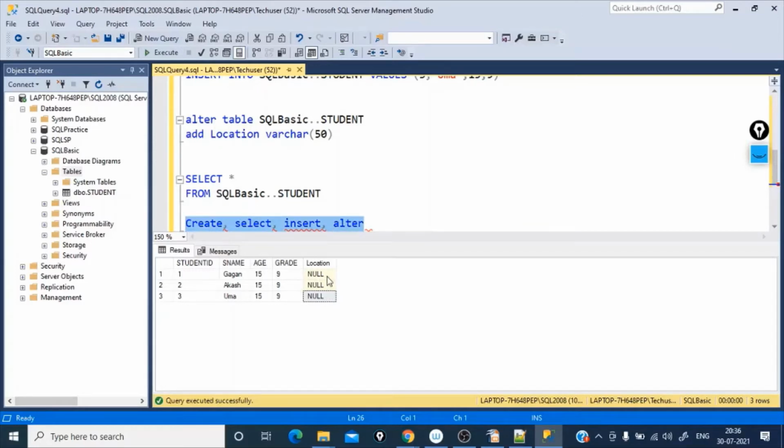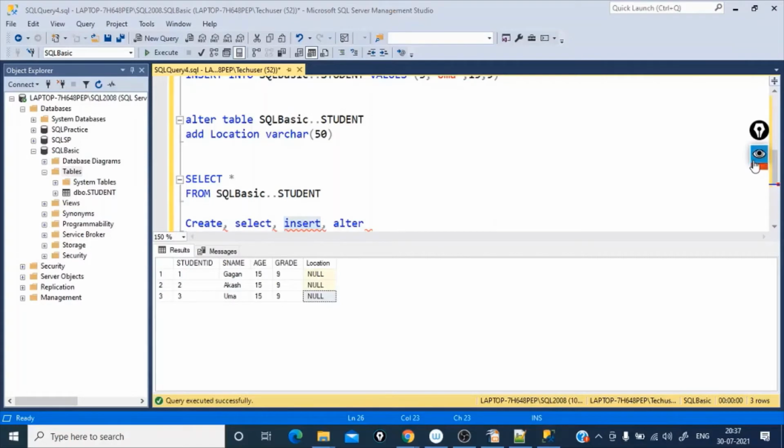But for this purpose, I want to update the value. So create won't work. Create is used for creating. Select is only used to select the data. It won't alter anything. Insert: in case I use insert statement, it will add one more entry to whatever entries we have.